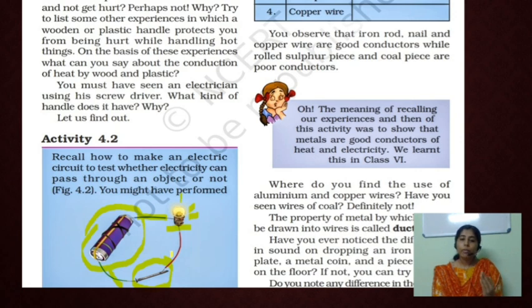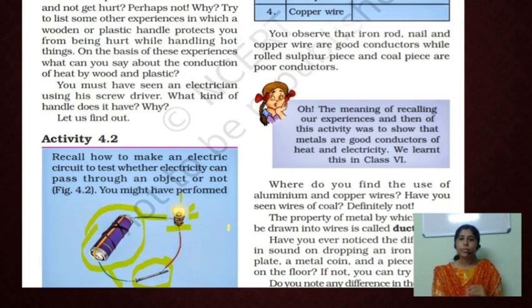And also we remove that coal piece and connect sulfur in this place, repeating this activity. Here also the bulb does not glow. That means coal and sulfur are examples of non-metals. Then what about the property of non-metals? Non-metals usually do not allow the passage of electricity.